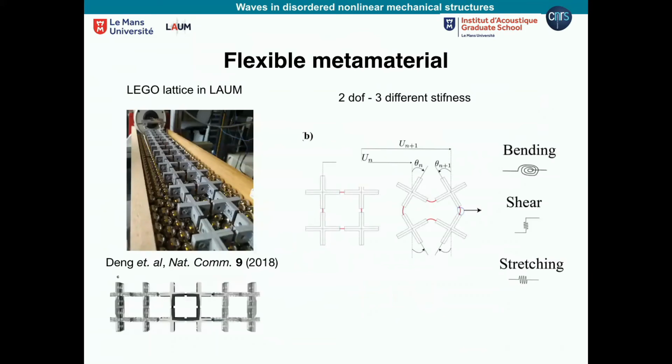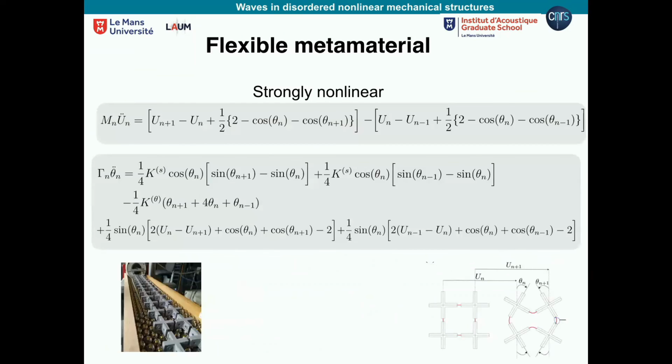This is the Lego structure here, composed of crosses, which are connected with a thin film. Why is this interesting? Because this system is highly nonlinear, first of all, for our case. Because of the geometry of the system and of this film, it is highly nonlinear. Now we have three kinds of stiffnesses: bending, shear, and stretching. And the model is here.